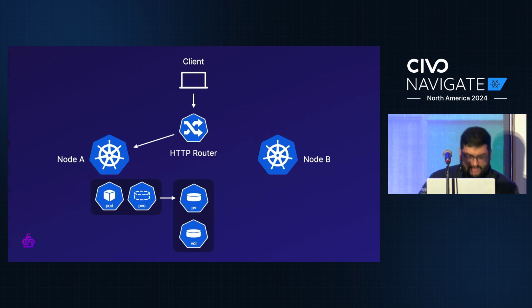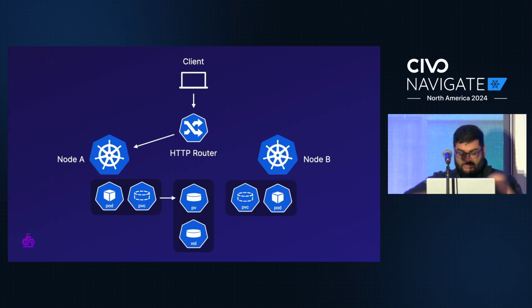So now let's say we want to migrate our application to node B. And because this is a super important to-do list app, we want a zero downtime live migration. The client should actually always be able to access the to-do list, both modifications and just reading. So the first thing we're going to do is spin up a replica of our pod on node B. And we'll set it up so our replica also mounts the same volume, but we're not going to write anything to it yet because our new pod isn't serving any requests yet.